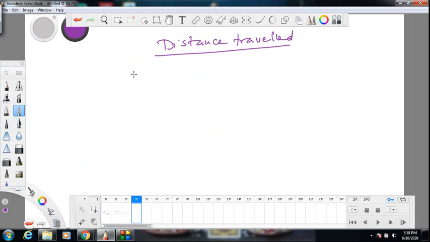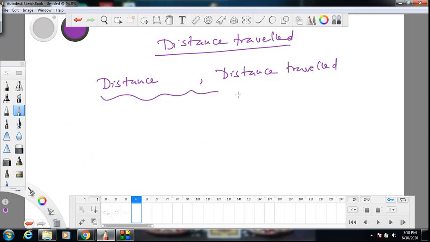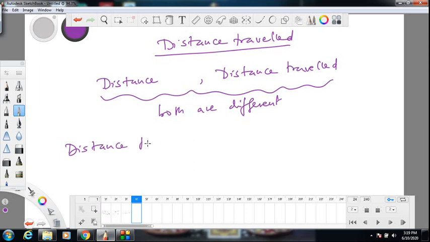In the first instance itself, I want to tell you, distance and distance traveled both are different. That's why my course is going to be different. First of all, you should understand the difference between distance and distance traveled. Anyway, let us first continue with distance traveled, then I will talk about distance.